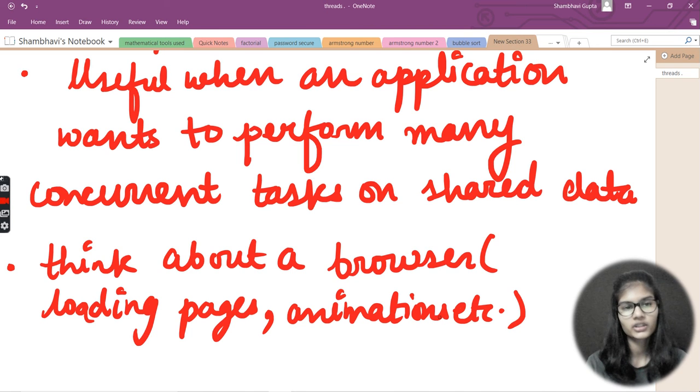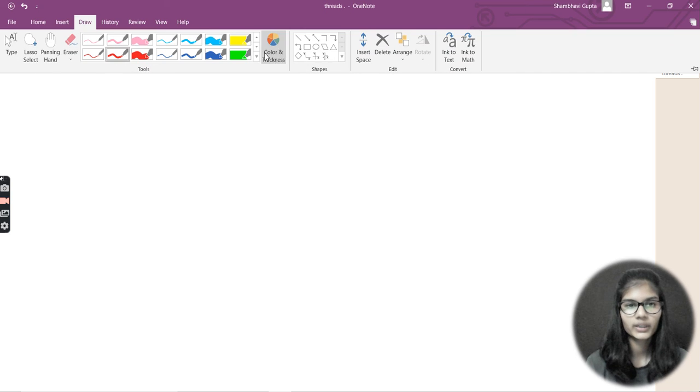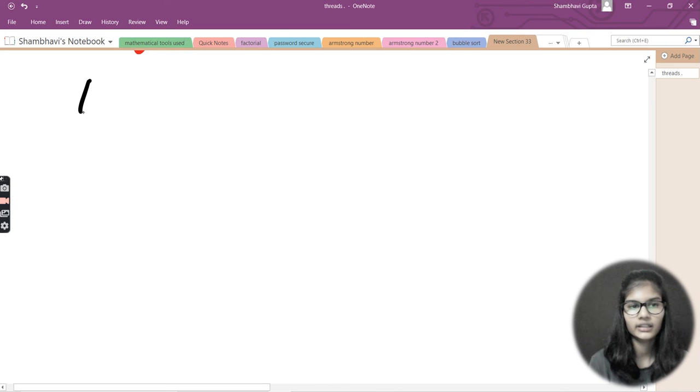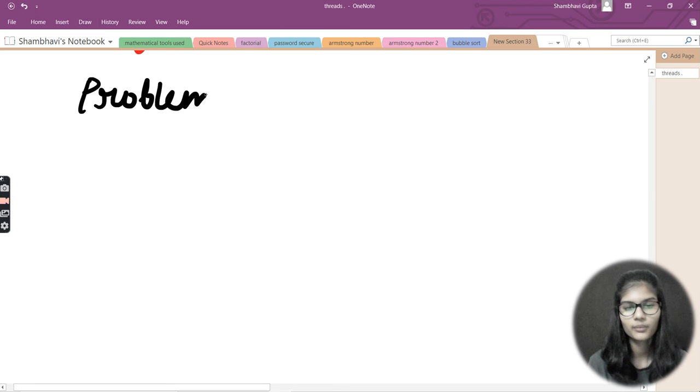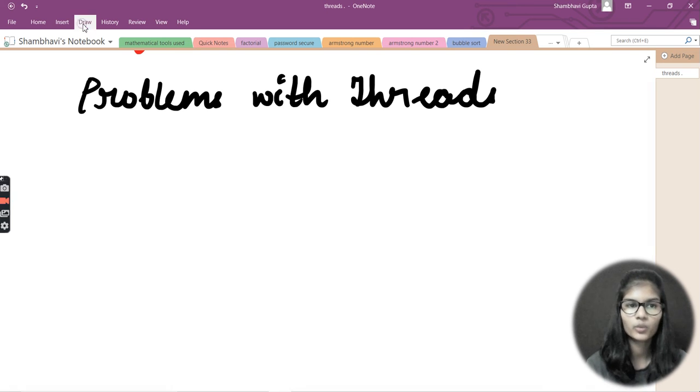I hope I have made it very clear what threads are, and what the main use of threads is in the Python programming language. Now we'll move towards the problems with threads. Let me take out some color and write the heading: problems with threads. First we'll see the problems with threads, and after that we'll move towards the code.